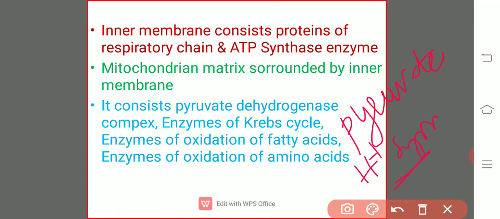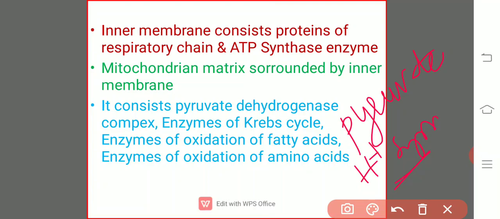Pyruvic acid enters into the mitochondrial matrix through pyruvate H symporter, and thereby undergoes decarboxylation, and that forms the acetyl coenzyme A. It is the intermediary component, and the reaction itself is the irreversible reaction.